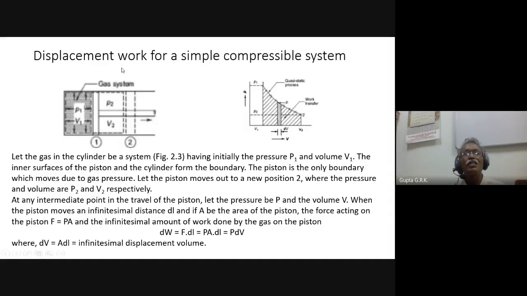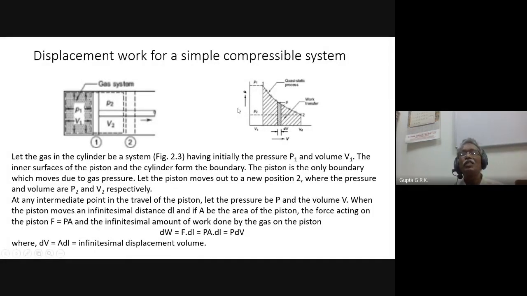Okay, there is a cylinder and gas, and the gas in the cylinder is taken as the system, which is at pressure P1 and volume V1. The inner surface of the piston and the cylinder form the boundary. The piston is the only boundary which moves due to the gas pressure. So the piston moves out to a new position. Suppose the outside pressure is less and the inside pressure is high. So this pushes the piston to the right, and there will be expansion taking place.